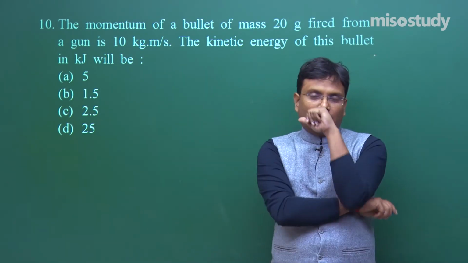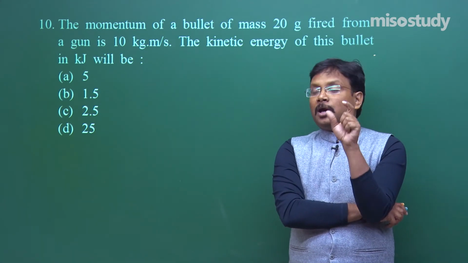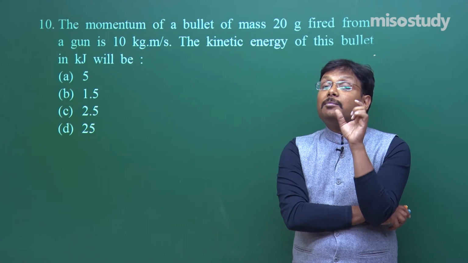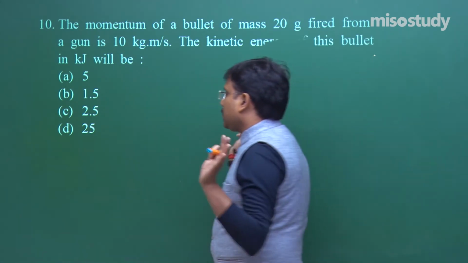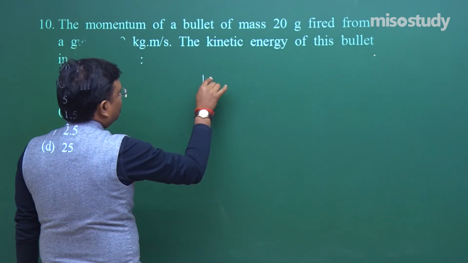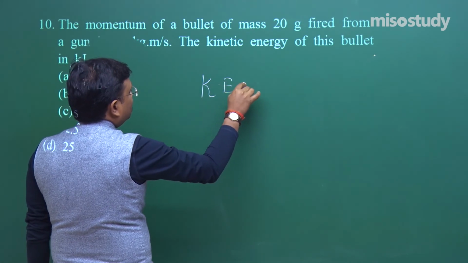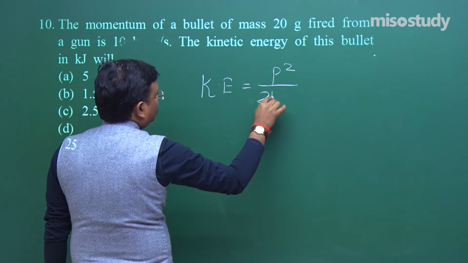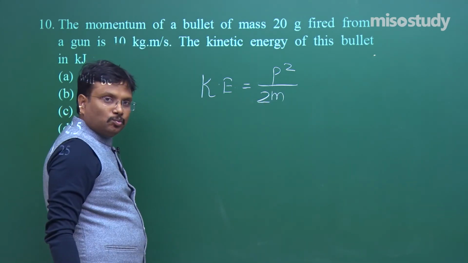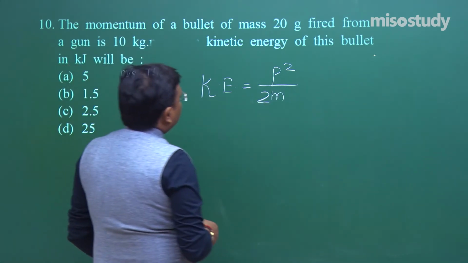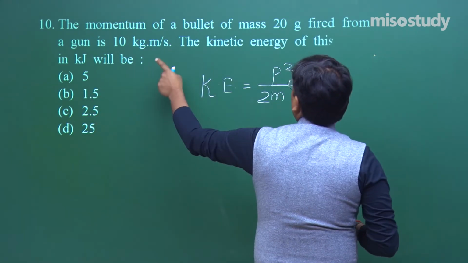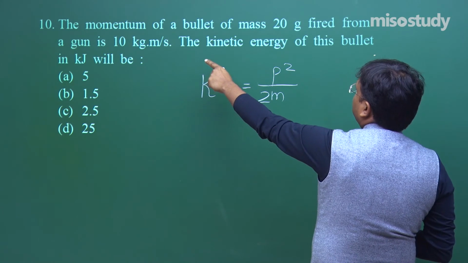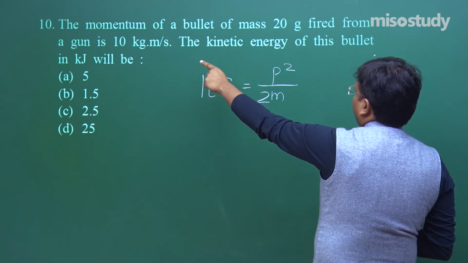Now try to recall, I gave you a formula that is a relation between kinetic energy and linear momentum. So first I will mention the formula, that is kinetic energy is equal to P square upon 2m. Fine. Now the momentum of a bullet of mass 20 gram fired from a gun is 10 kg meter per second.